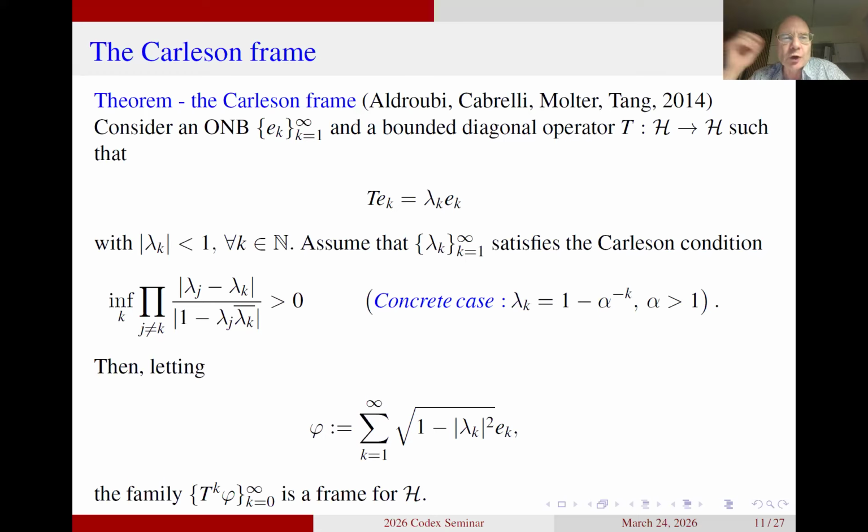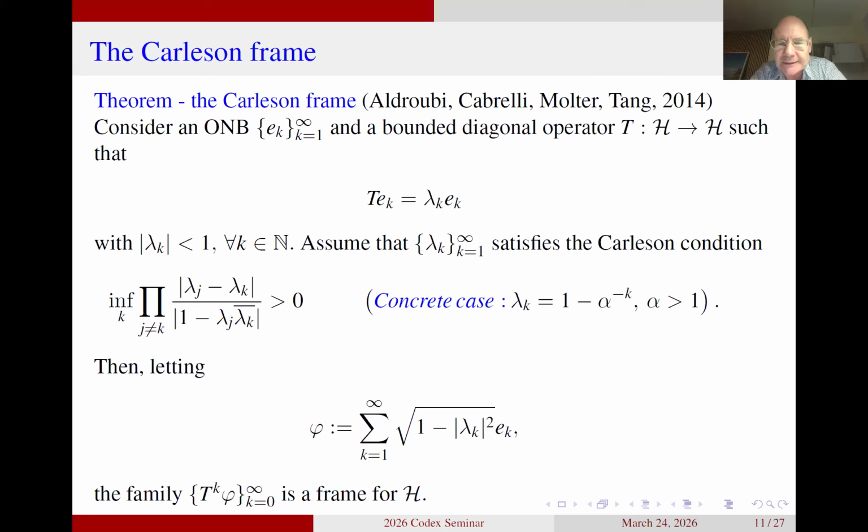We are looking at a certain orthonormal basis for our space, and the operator has the form T acting on the kth element in the orthonormal basis is equal to some constant lambda k times ek. So it's clearly a diagonal operator with respect to that given orthonormal basis. And what we assume is that the lambda k satisfy the so-called Carlson condition. This is something you don't need to worry about. It's a classical condition from harmonic analysis, but don't worry about it.